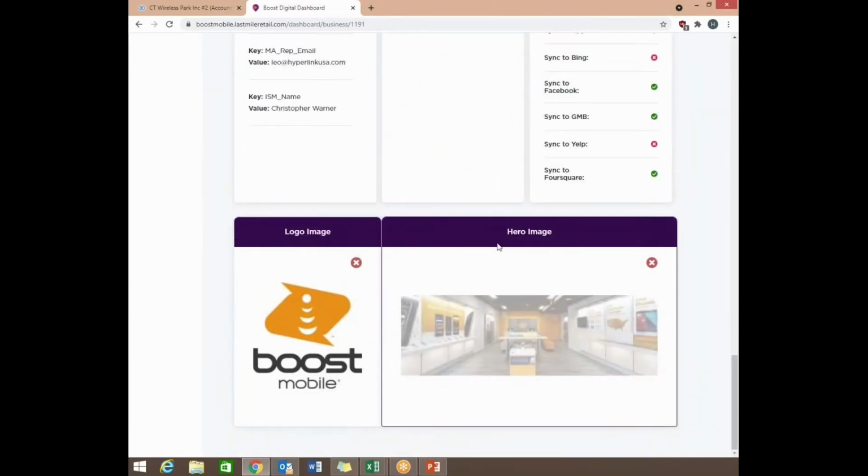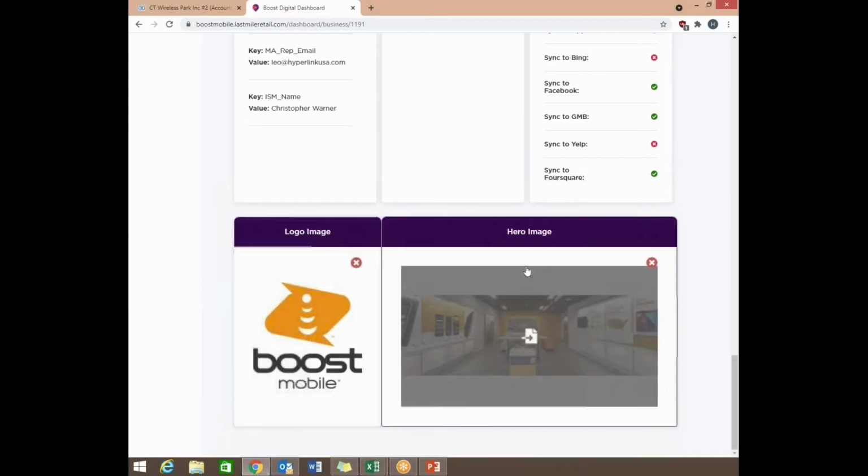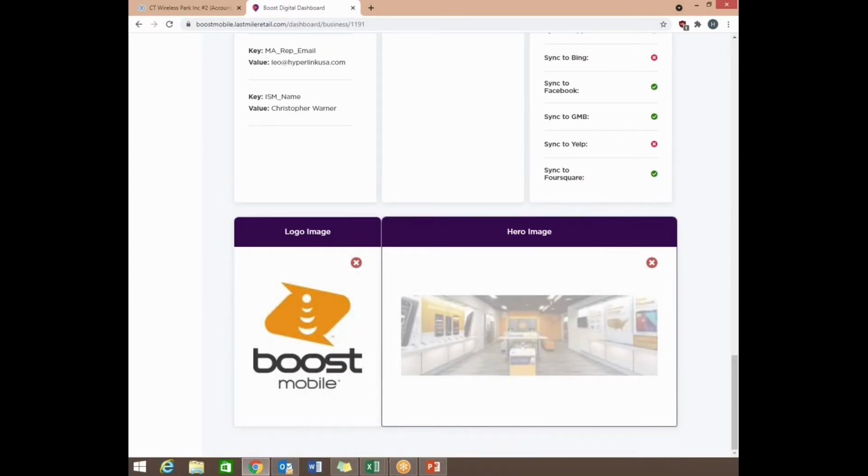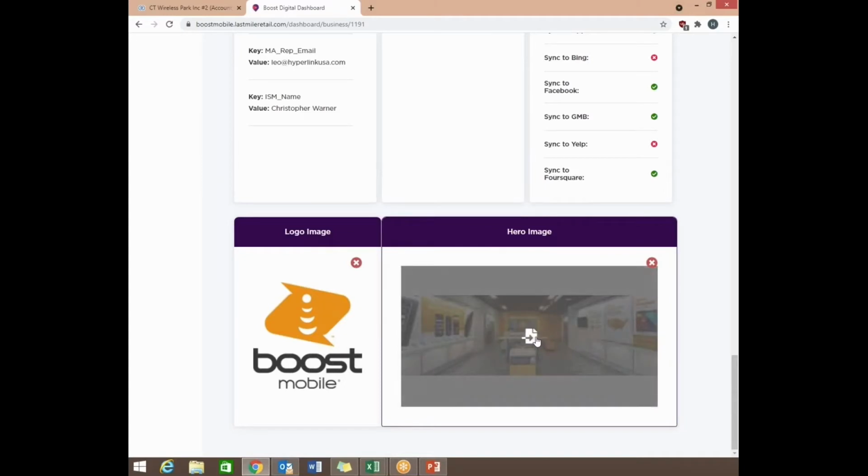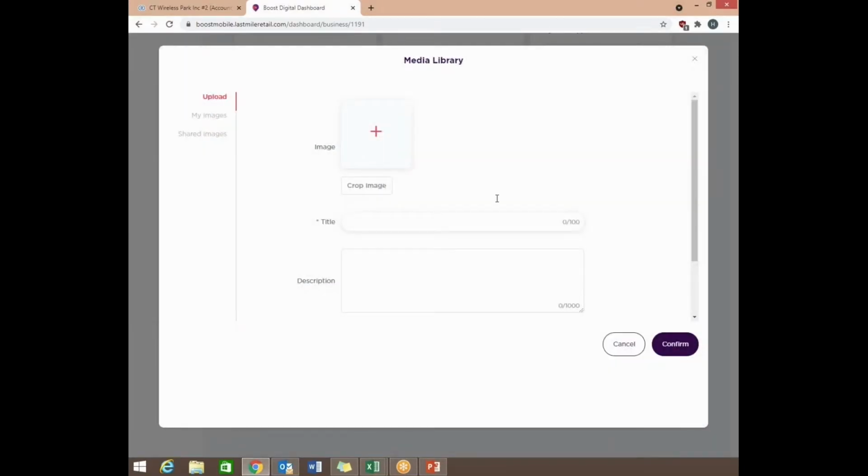And then under that, we have these two items here. We have hero image, which is also known as the cover image for your Facebook business page. So by clicking it here, you will be able to add your own custom image. You can add, like, a picture of your storefront, or let's say you want to put something on Facebook for a promo that you want to run, you can upload your own image by going to upload, which is the first section that is here, and then hit the plus sign, and then it will go through your computer, and if you have it saved on your desktop or anywhere else, you can upload it from there.